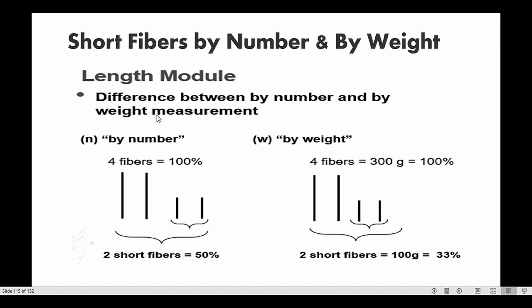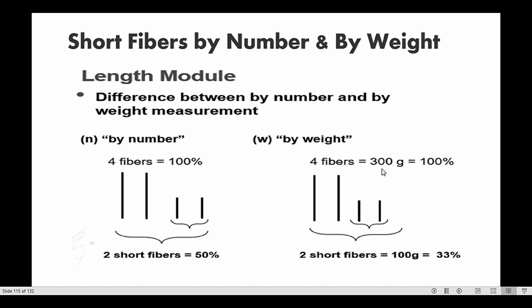Here we will determine which is better or which is more accurate with respect to the spinning process or with respect to analysis. First is the example of short fibers by number. Here there are 4 fibers, equal to 100%, in the sample taken. Number is calculated. On the other side, by weight, here are 4 fibers.